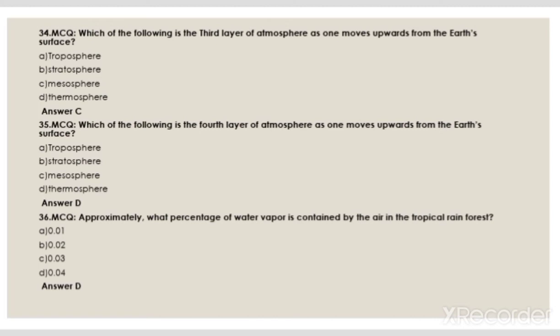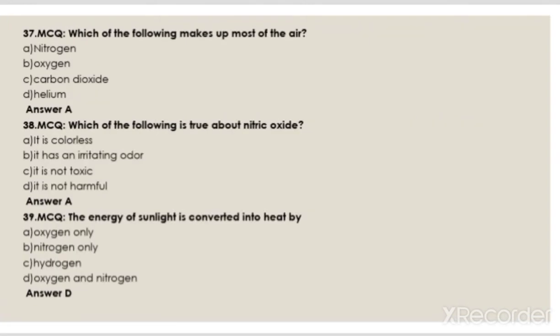Thermosphere. Approximately what percentage of water vapor is contained by the air in the tropical rainforest? 0.01, 0.02, 0.03, 0.04. The answer is 4. 0.04. Which of the following makes up most of the air? Nitrogen, oxygen, carbon dioxide, helium. The answer is A. Nitrogen.